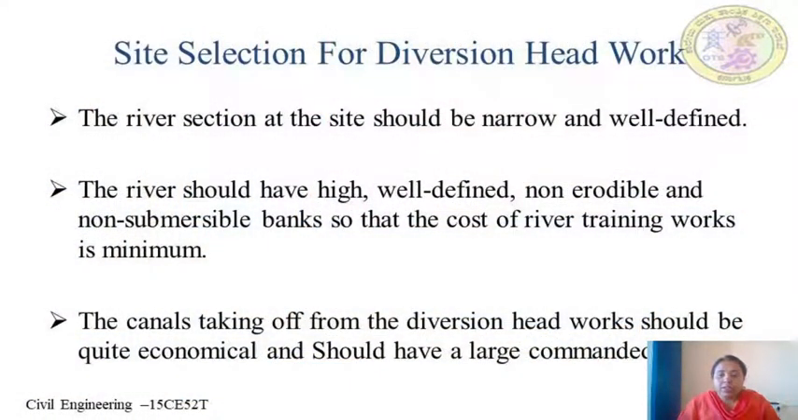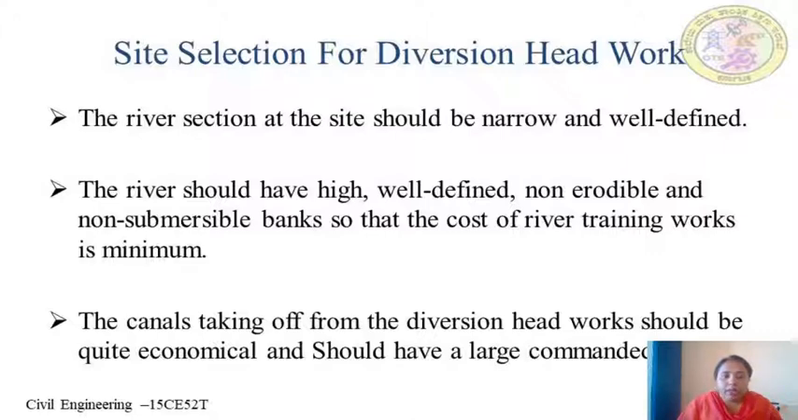Next, coming to the site selection for diversion headworks. What are the requirements that are to be met while selecting a site for the diversion headworks? The river section at the site should be narrow and well defined. That is, at the site the river should be straight and narrow. The river banks should be very well defined. And next, the river should have high, well defined, non erodible and non submersible banks so that the cost of river training work is minimum.